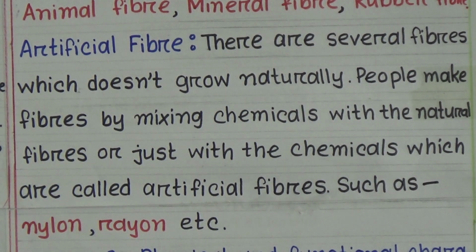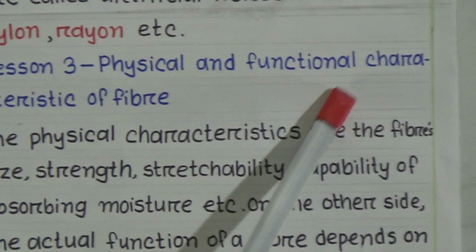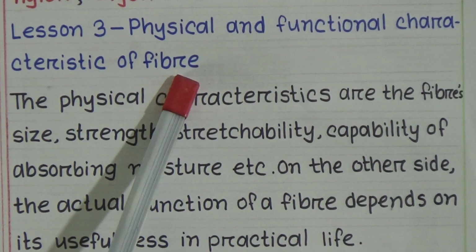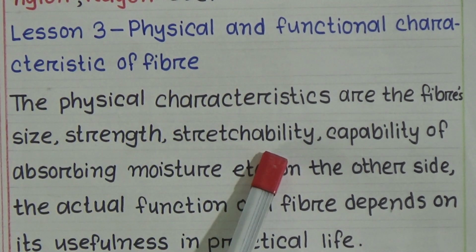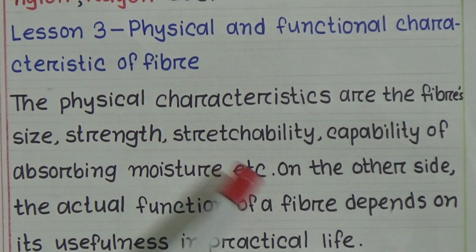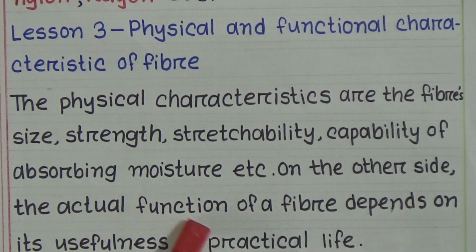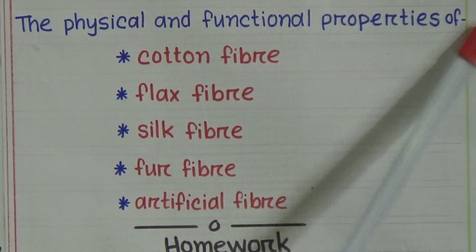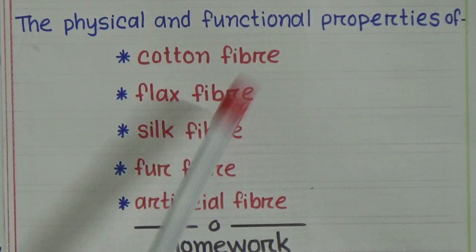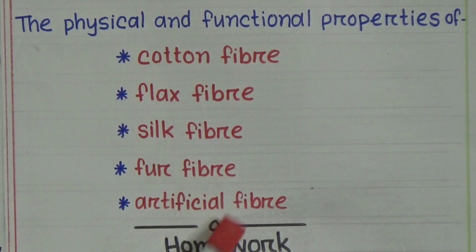Now we'll discuss lesson 3, physical and functional characteristics of fiber. The physical characteristics are the fiber's size, strength, stretchability, capability of absorbing moisture, etc. On the other side, the functional characteristics depend on the fiber's usefulness in practical life. We'll also mention the physical and functional properties of cotton fiber, flax fiber, silk fiber, fur fiber and artificial fiber.